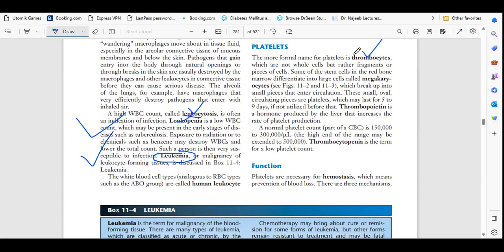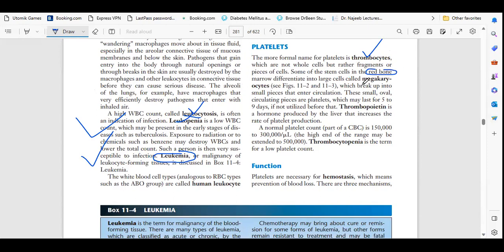What is the other name of platelets? Thrombocytes. What is the other name of platelets? That is thrombocytes. It is not a complete cell, it is like pieces of cells. Okay, I told you that it is prepared in the red bone marrow. Where is it prepared? Red bone marrow.